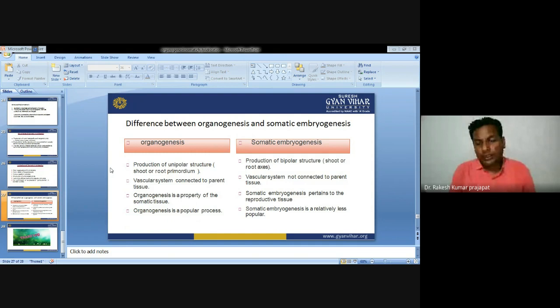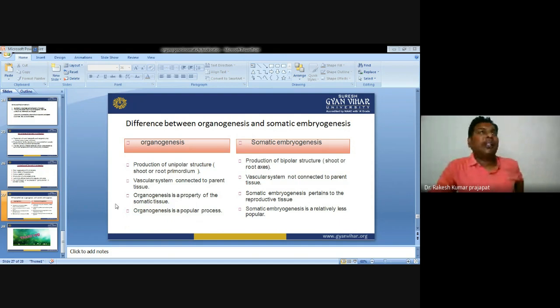Somatic embryogenesis is the production of a bipolar structure, with shoot and root apices. In organogenesis the vascular system always stays connected to the parental tissue, while in somatic embryogenesis the vascular system is not connected to the parental tissue. Organogenesis is the property of somatic tissue because in somatic tissue we are developing a particular organ. It can be either direct organogenesis or indirect organogenesis.